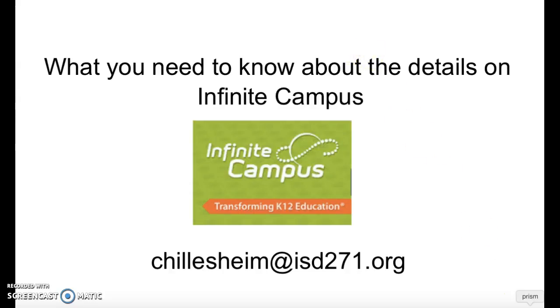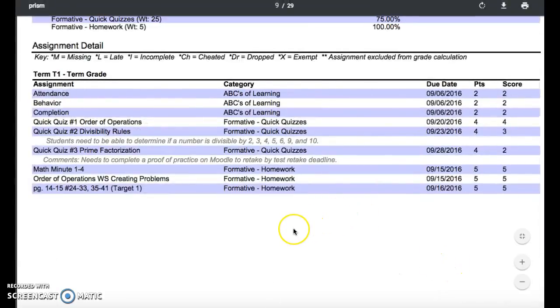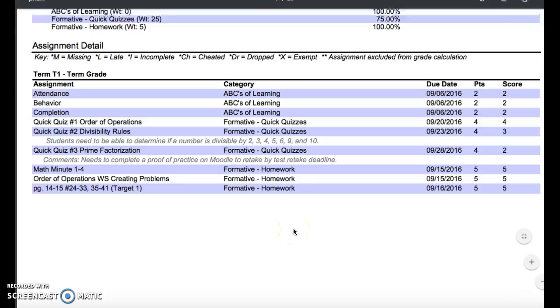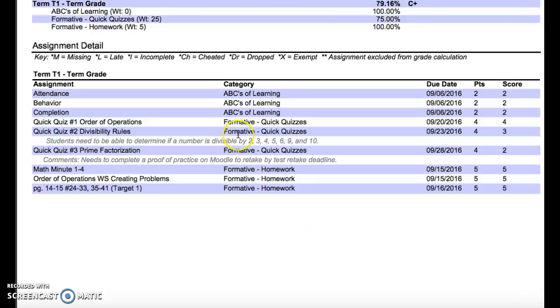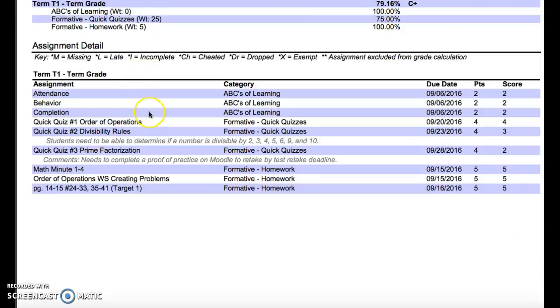All right, let's take a look at a student's detailed report so we have an idea of what we are looking at. I have the two different categories showing right here. I don't have any tests in, but as you can see, formative quick quizzes are worth 25% of a student's grade, and homework is worth 5% of a grade. And then the tests will make up 70% of the grade.